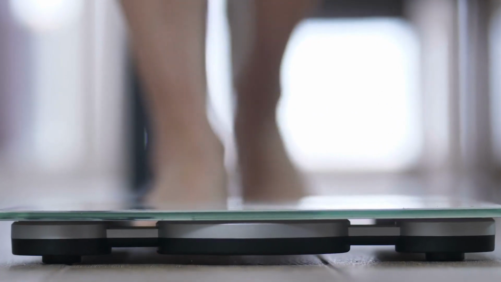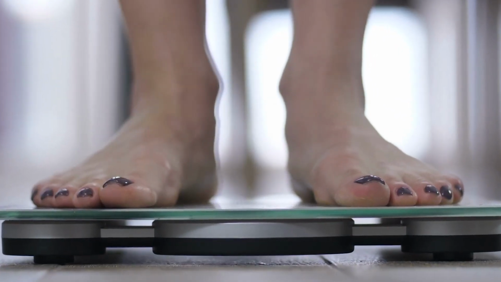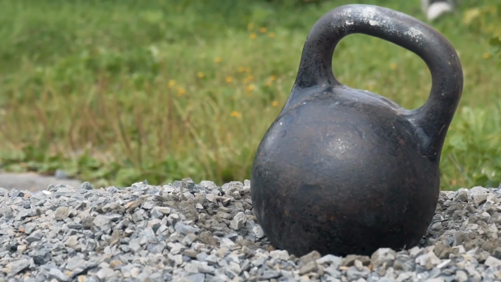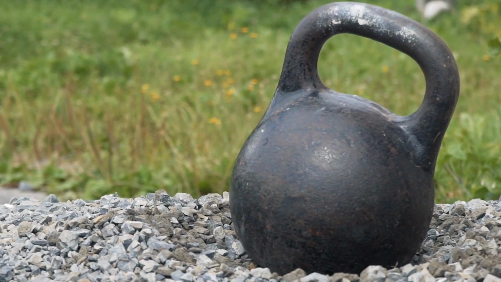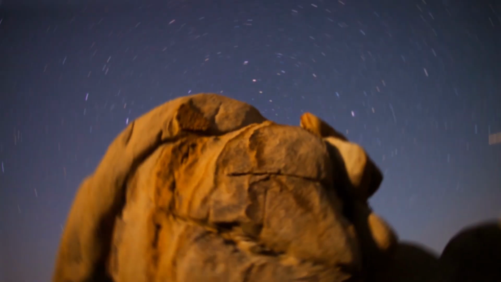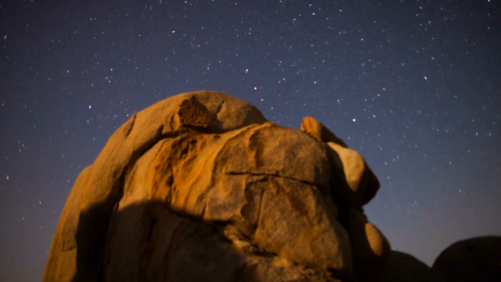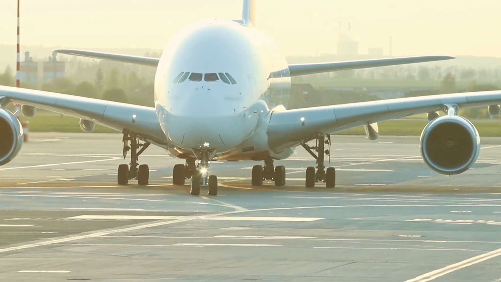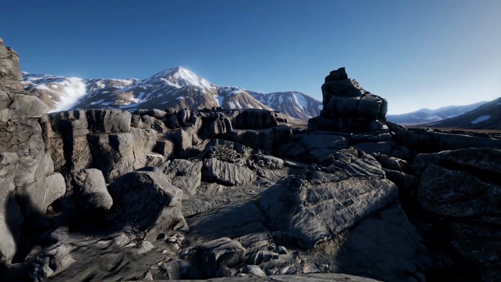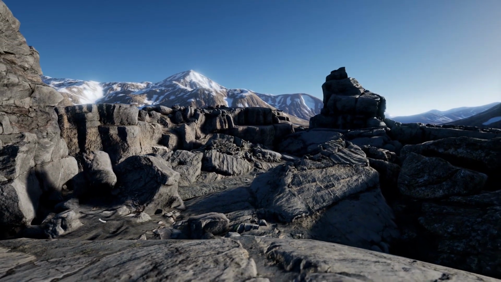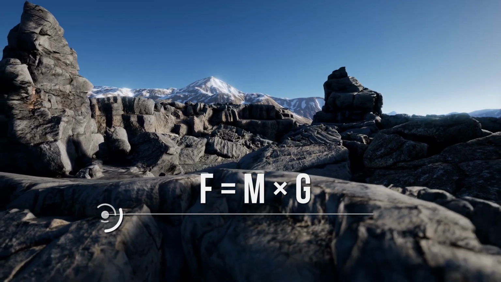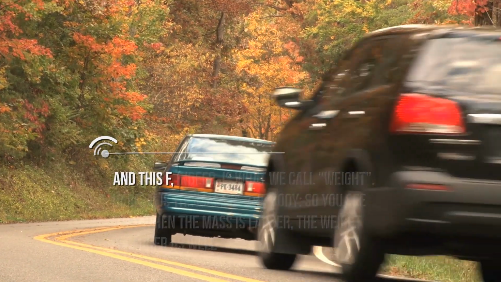What about weight instead? Weight is the direct effect of the force of gravity on a body. We all know that on Earth, the force of gravity acts on all objects, attracting them towards the ground. The strength of this force, however, depends on the mass of the object. In fact, the larger the mass of a body, the stronger the force of gravity acting on it. To be more precise, the strength of the gravitational force on an object on Earth is given by this simple formula: F = m × g. And this F indeed is what we call weight.